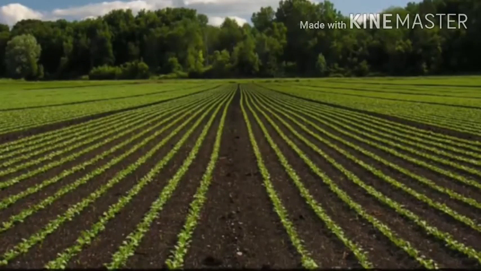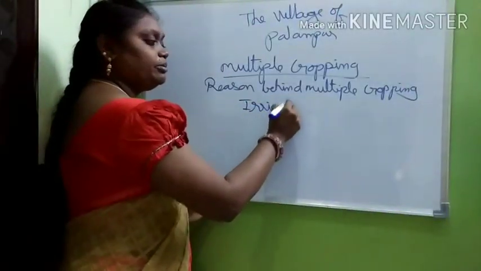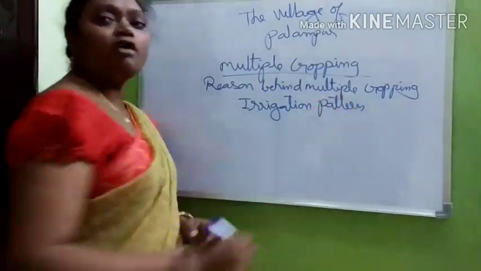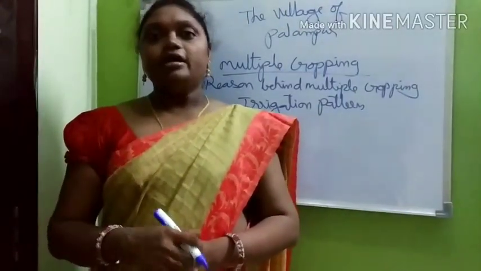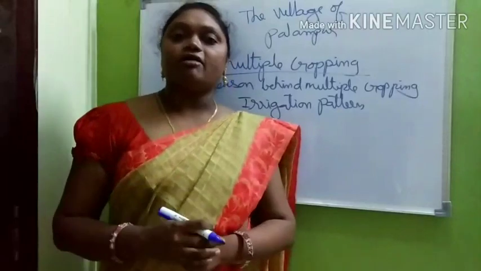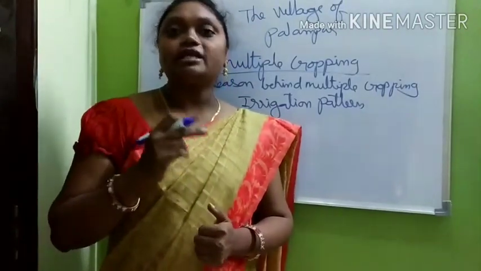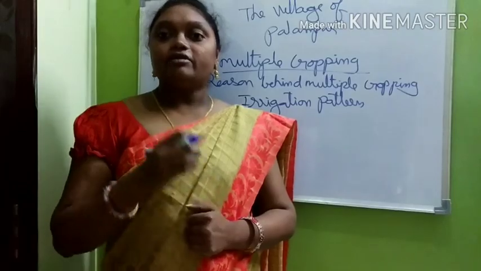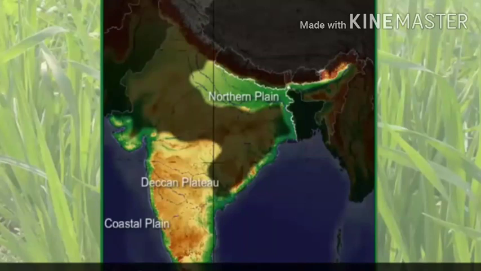Next one is irrigation pattern. What is the meaning of the irrigation pattern? Here, irrigation is the most important thing for agriculture. In this irrigation pattern, we have to know that the irrigation pattern of Palampur may be compared to other parts of India, and not all the villages in India have a high level of irrigation like Palampur. Why? Because there is no electricity facility there, and apart from that, riverine plains and coastal regions are all well irrigated. Riverine plains means plain areas, and coastal areas. In these places we have the irrigation facility.